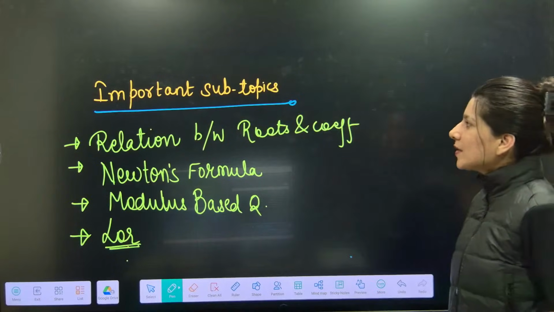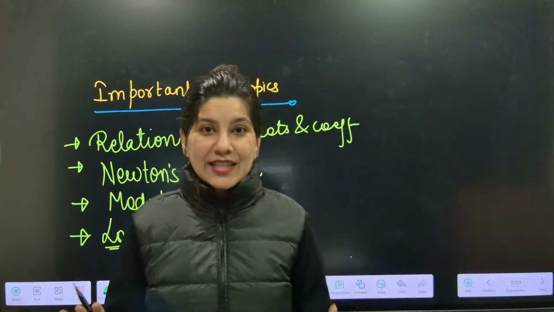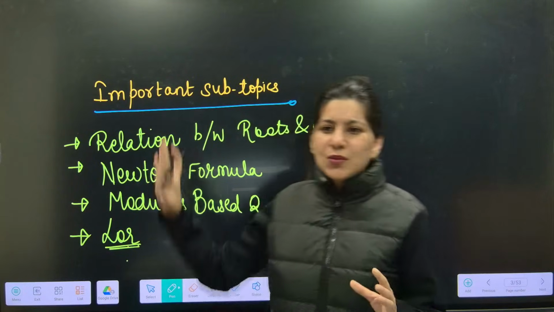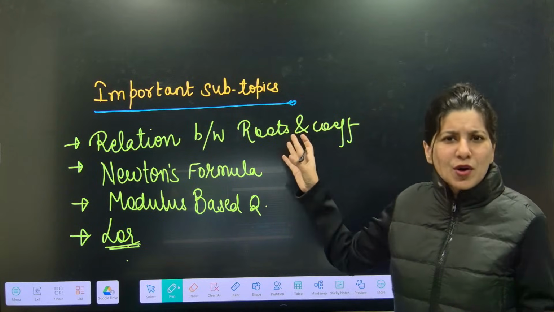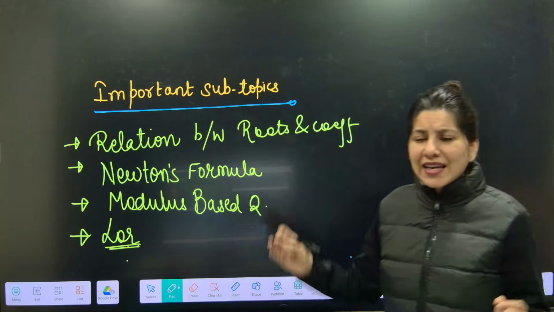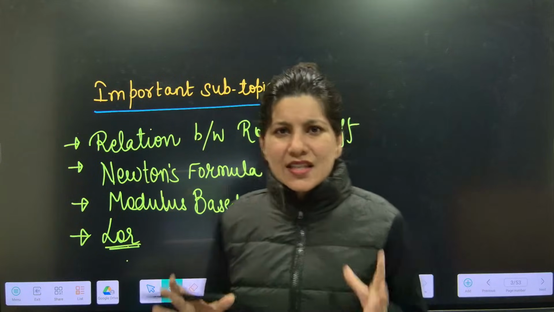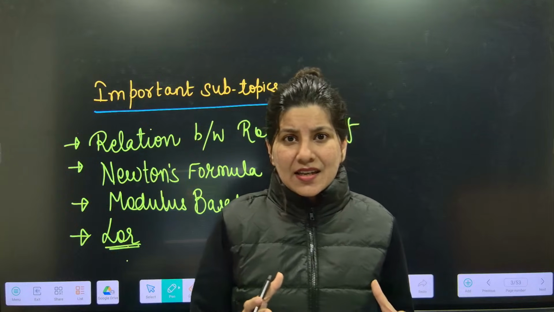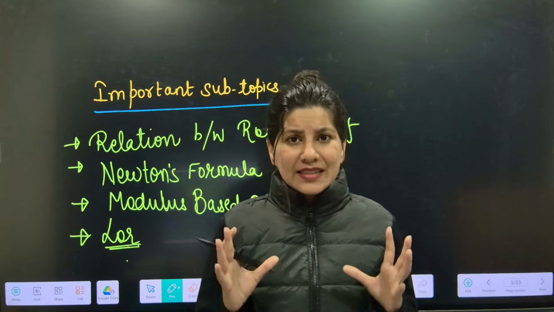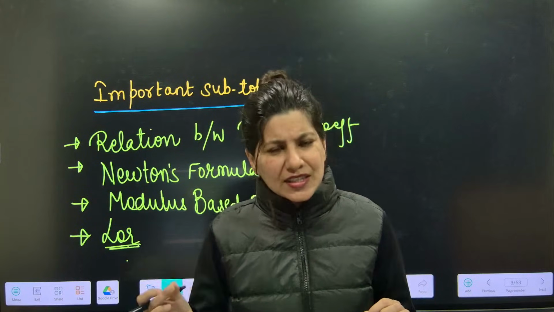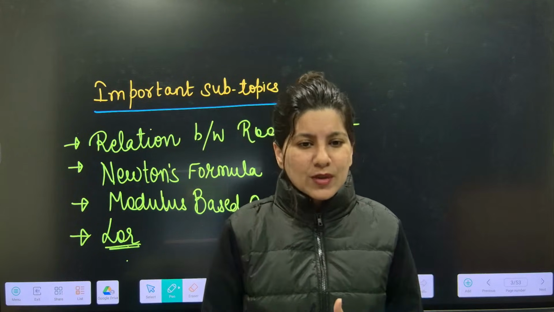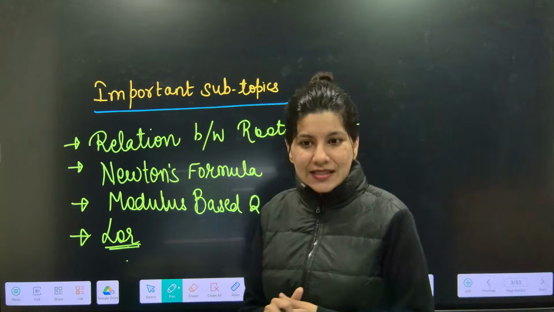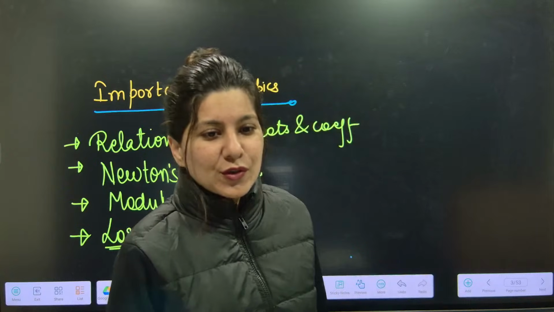These are the important subtopics we are going to study. Not in this session, but we have to focus on relation between roots and coefficients. Very easy. Sum of roots, product of roots. Newton's formula. If you know the formula, I think this question can be done within 10 seconds. Even if the question is slightly tricky, definitely you can do this in less than 1 minute. Modulus based questions are also asked, and location of roots.